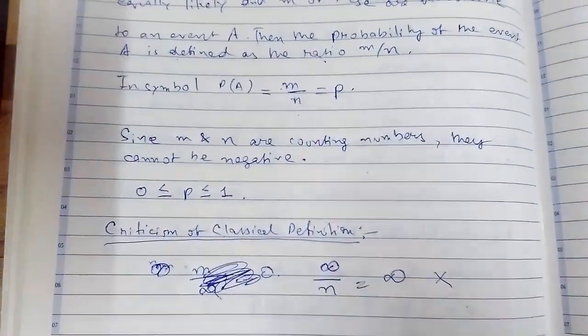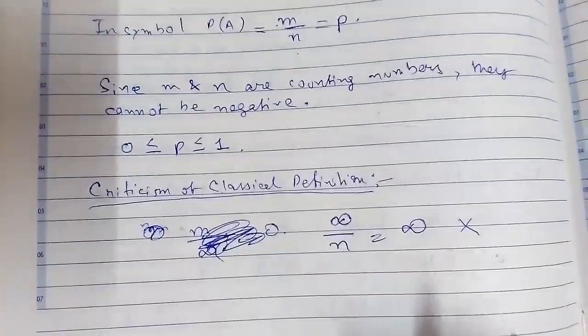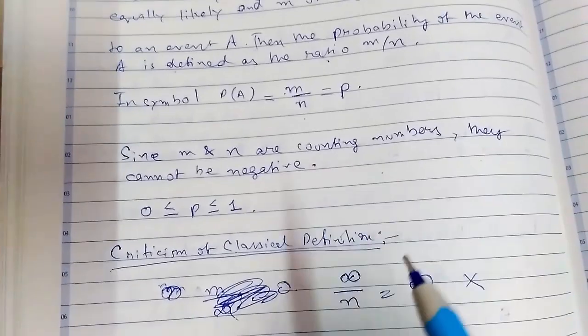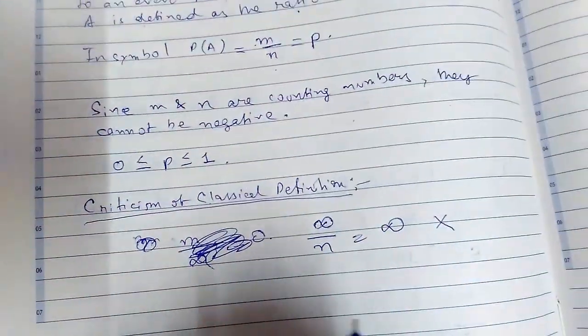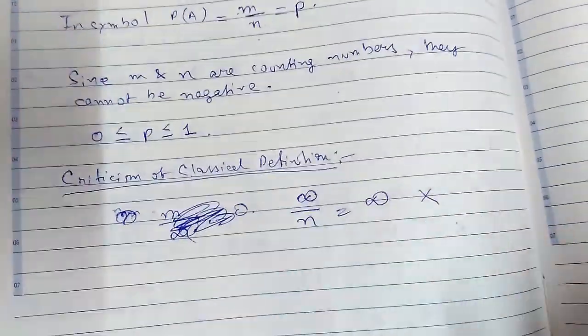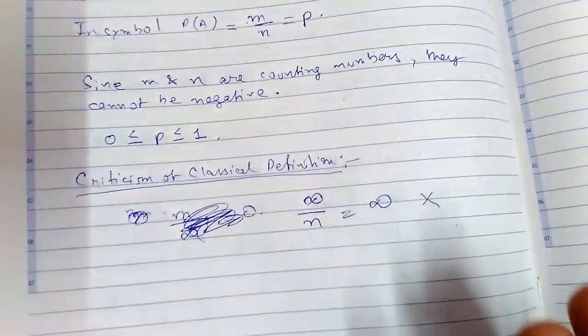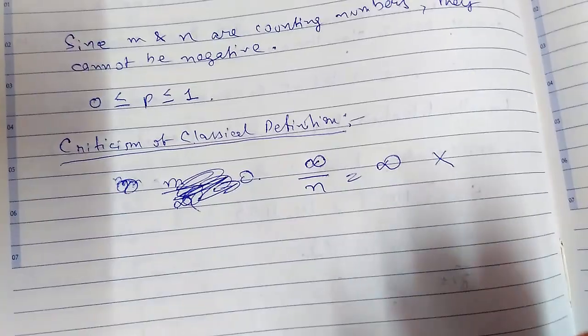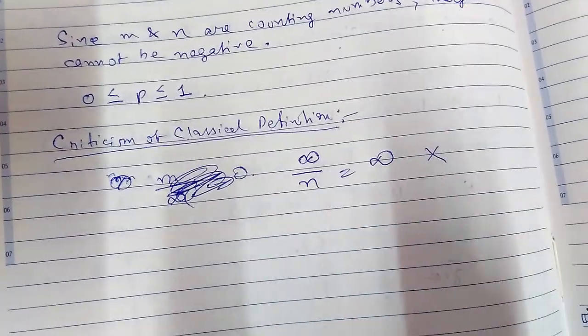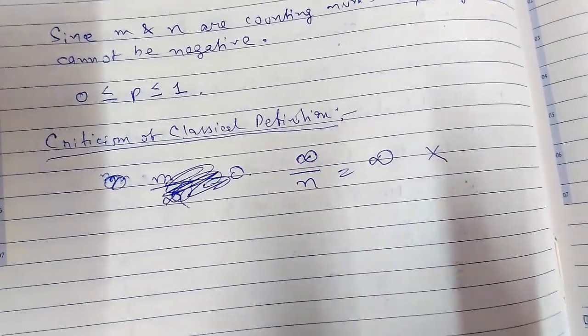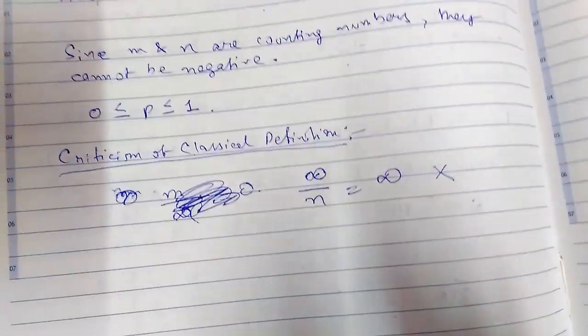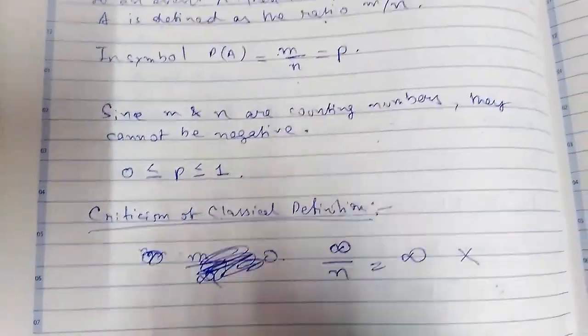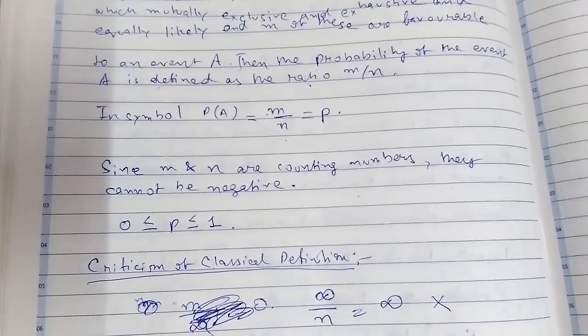The final demerit is that this classical definition is very restricted and limited. It can only be applied in simple and unimportant cases like games of chance. But in complicated problems, like when the favorable cases are difficult to count, it is not applicable. So these are some demerits of the classical definition.